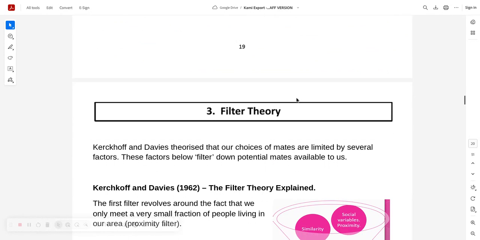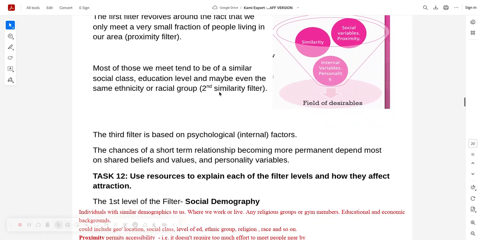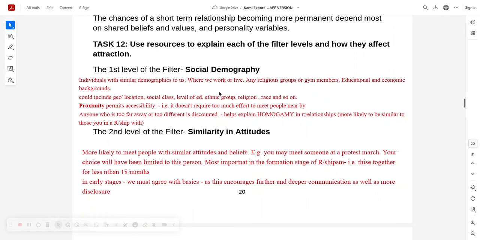Okay, let's jump down. Filter theory. This is one of my favourite bits to talk about because there's loads to talk about. Filter revolves around the fact that we only meet a small fraction of people living in our area. Most of these we tend to be of similar social class, education, maybe even the same ethnicity. And the third factor is psychological closeness.